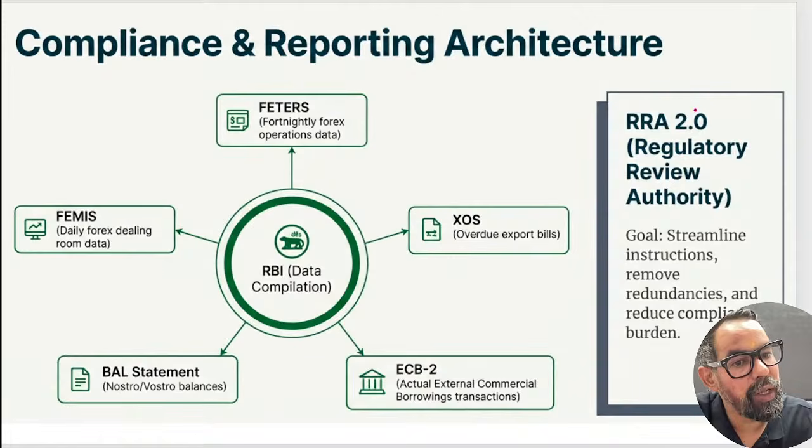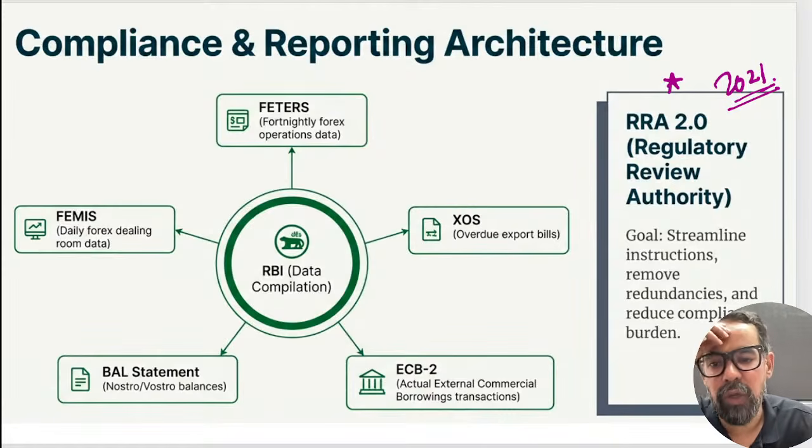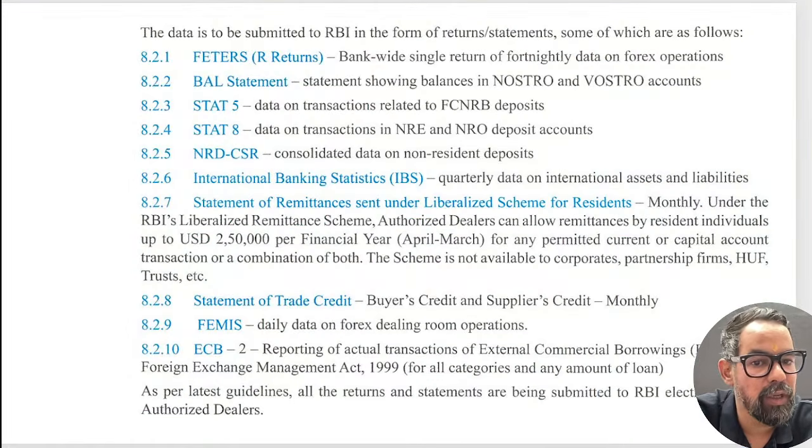Regulatory Review Authority, a bit important one, right? One was in 2021, and the other, after the regulatory review authority, was 1999 or something. I just missed the date. So these are some reporting architectures. We have these different reports which we have to submit. This is the complete list.